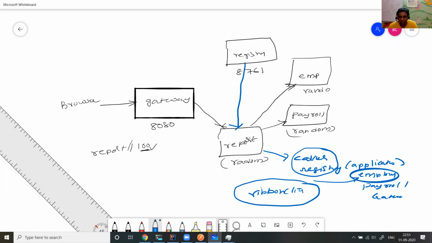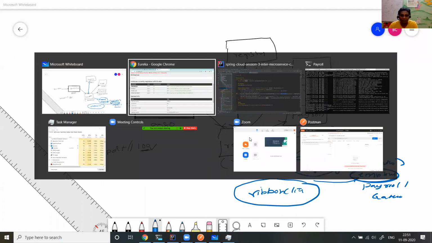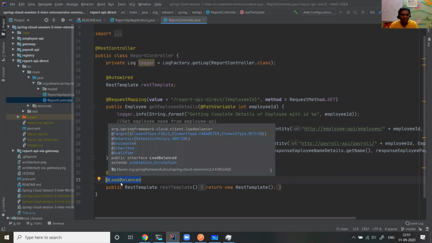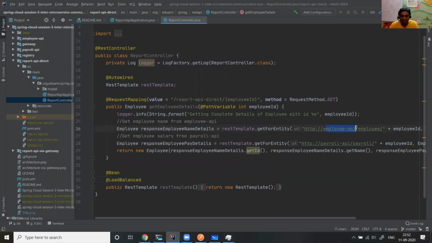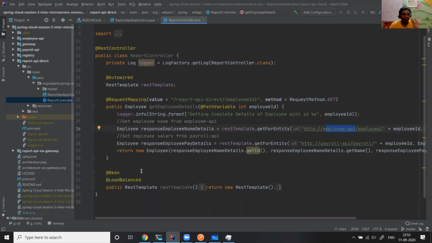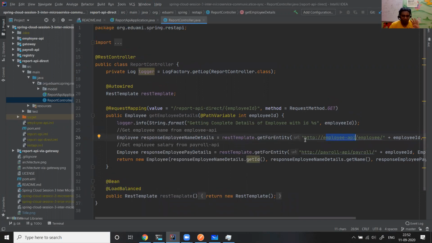With the Ribbon client, if there are multiple employee instances, if you have another employee instance, it is going to do load balancing. That's what this flag says. What is this client side load balance? That's the reason people call it client side load balancing. If you run the microservice and another instance gets created, then this load balance flag will work in a round robin fashion and get the information. That is what you need to understand. Simple REST template you can use, and getForEntity does an HTTP GET and reads the employee details.